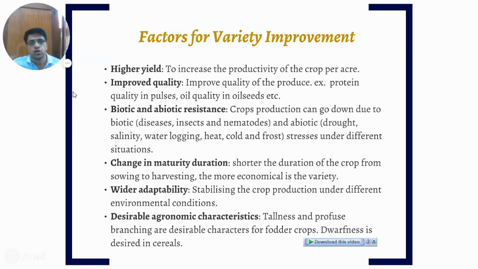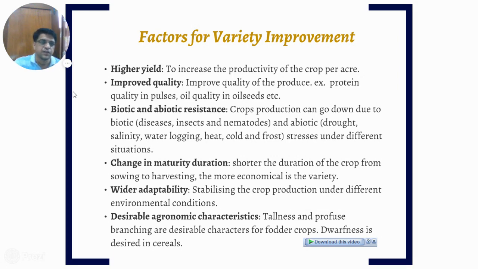Third one, biotic and abiotic resistance. In this, plants can be made resistant to animals or climatic conditions. Crop production can go down due to biotic factors like diseases, insects, nematodes, and abiotic factors like drought, salinity, waterlogging, heat, cold, and frosts. The plants should be able to face all these stress conditions.